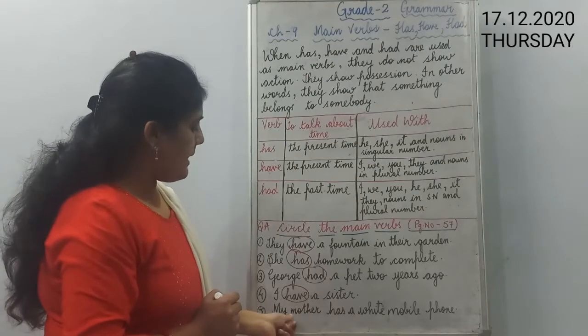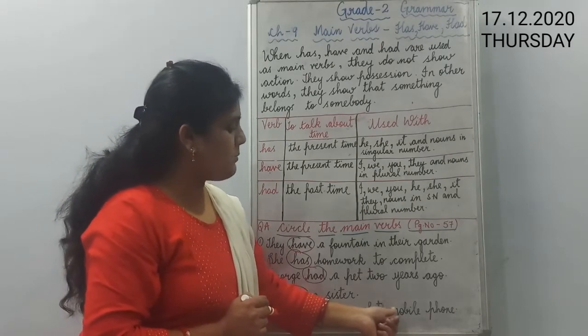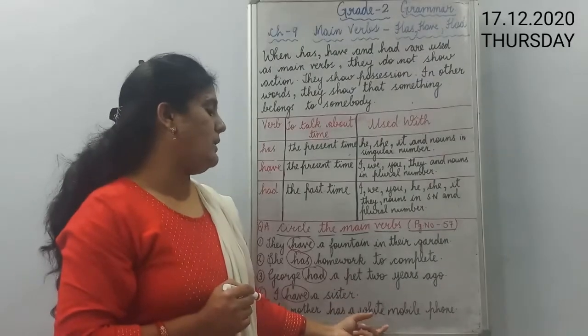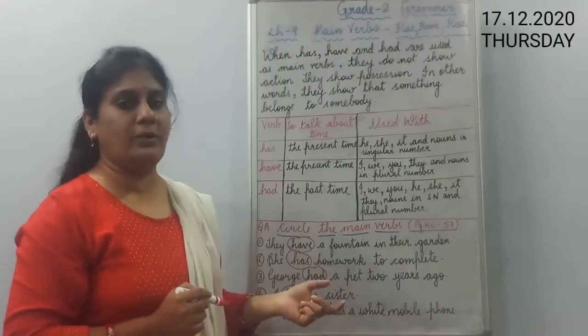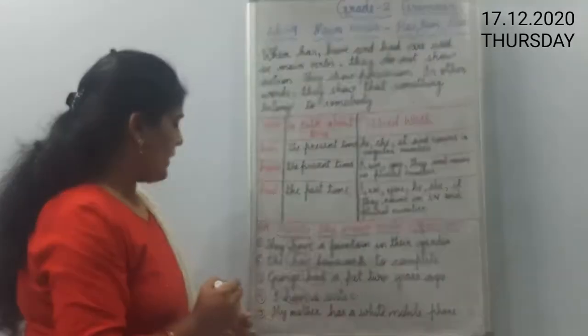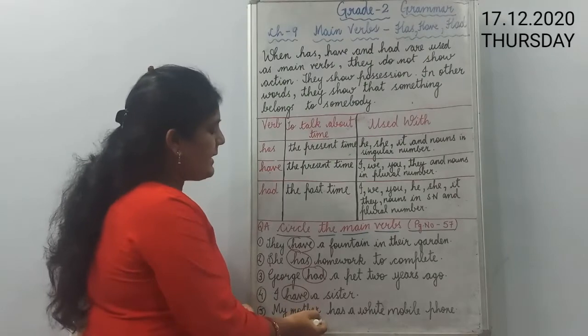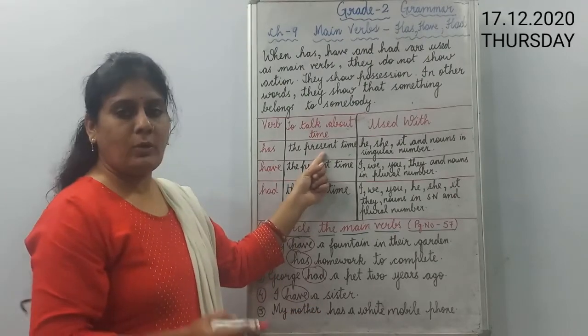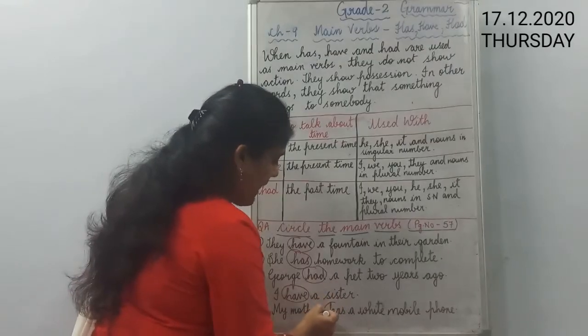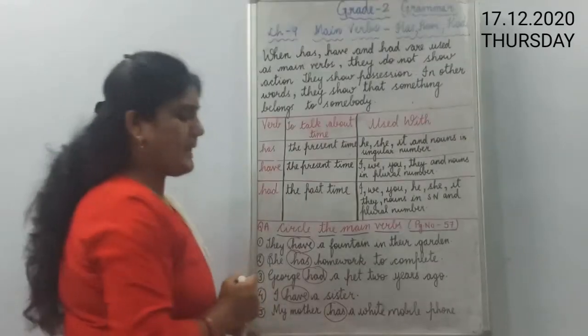The fifth one is: my mother has a white mobile phone. This sentence is showing the belongingness of the mobile phone, that the mobile phone belongs to mother. Again this sentence is in the present time, so the main verb here is has. So we have to circle has here.